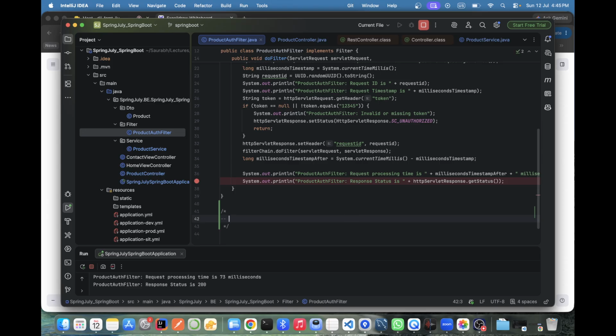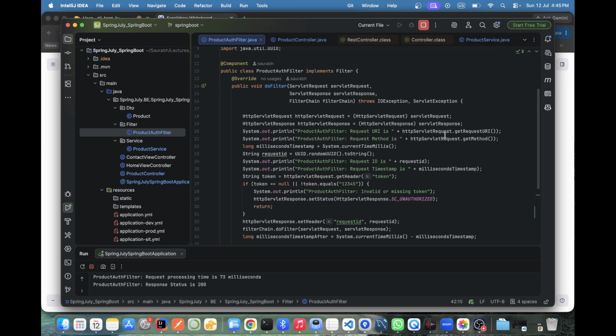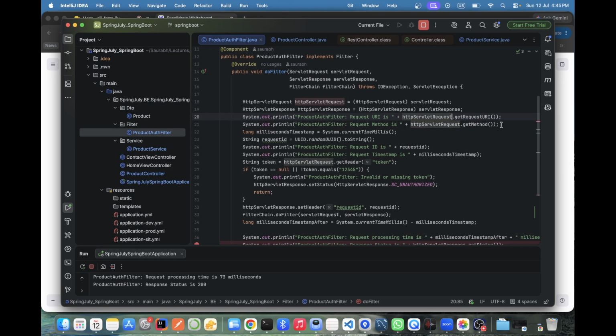Okay. So first one we did logging. Logging means simple logging. Simple logging means whatever is in the request. If you see here, in the request we have URI, we have method. What kind of URI request we are hitting? What kind of method we are hitting? That we can get as metadata. Correct? This is one kind of filter that we'll implement now.